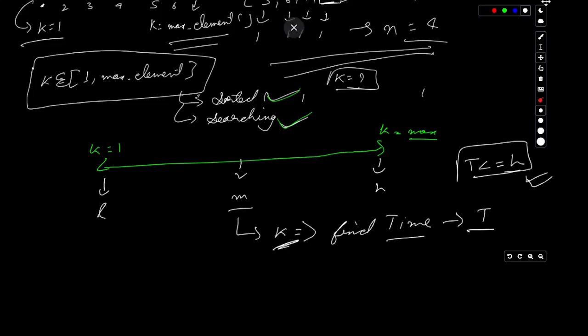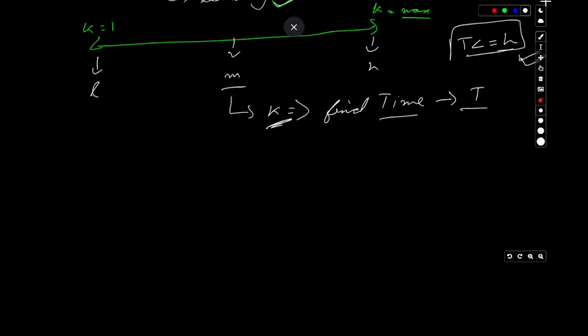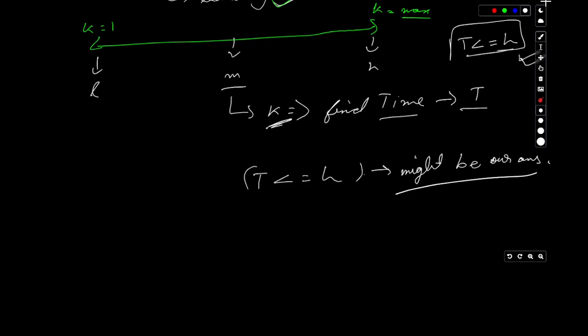Now, what are we gonna do? If this particular time that we have calculated is smaller than or equal to the total number of hours, this might be our answer. We'll obviously store this somewhere, and if another value of t comes which is smaller than this particular value, we will update it to that.